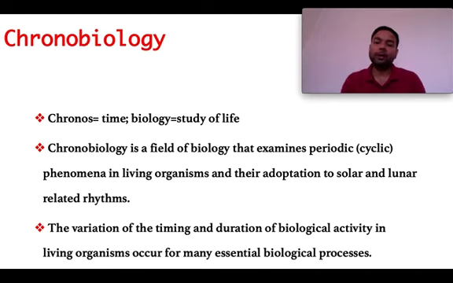Living organisms are capable of following the periodic or cyclical events that happen in nature in the surrounding. So the ability of living organisms to keep time and act according to the cyclical changes in the environment is studied under chronobiology.